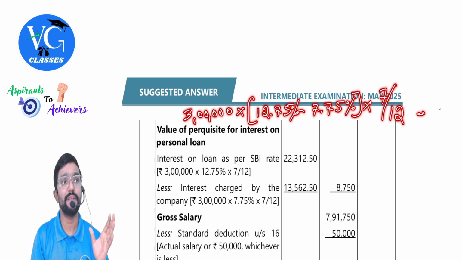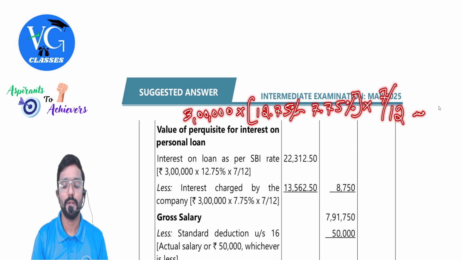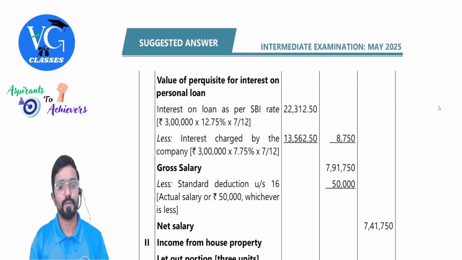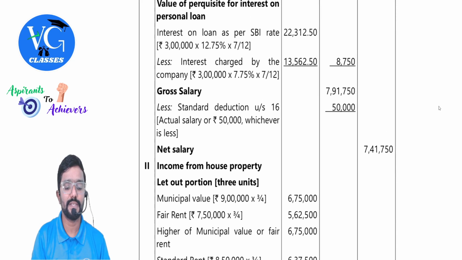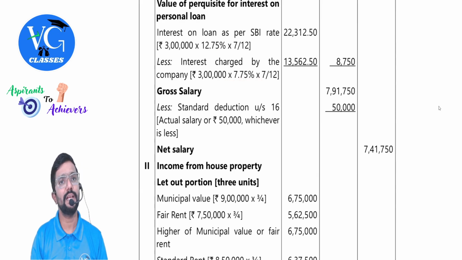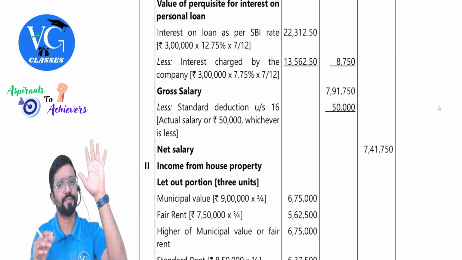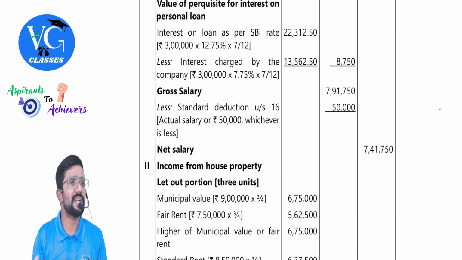Please be careful. Loan is given in between the year. From the date of loan till 31st March, you have to count. Clear? Yes, sir. So they have taken first the SBI interest rate, then reduced the interest rate charged by the employer. The remaining is taxable, which actually comes to 5%. That is called concessional interest rate, guys.